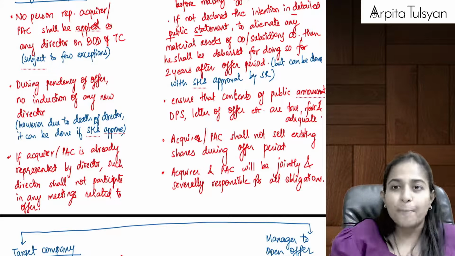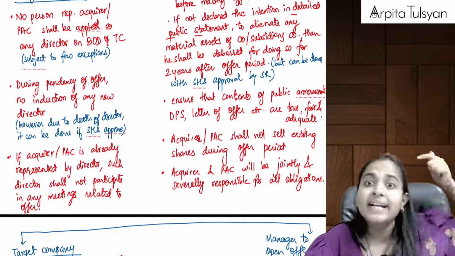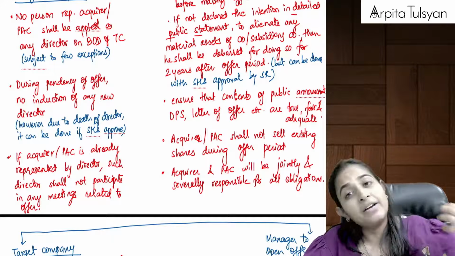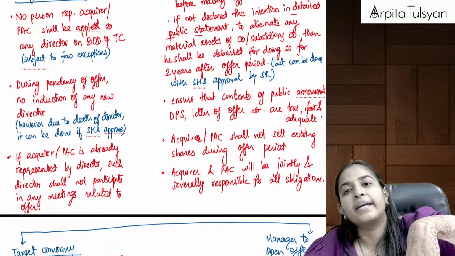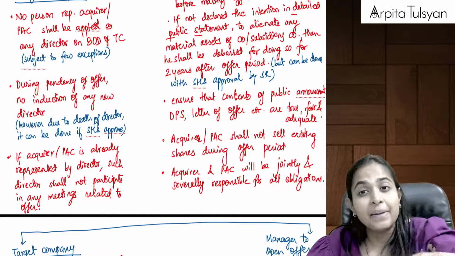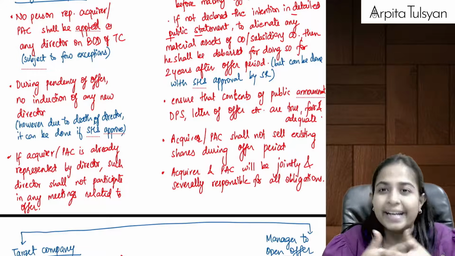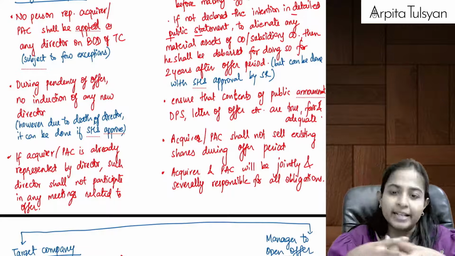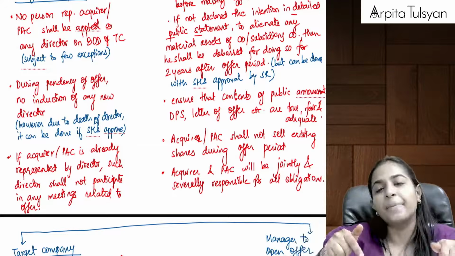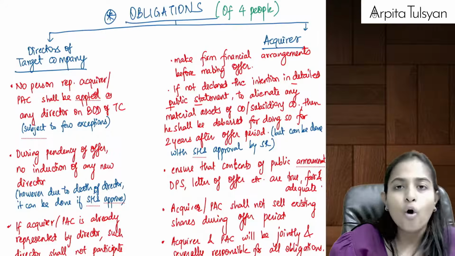Right? And suppose if acquirer or PAC was already a director in the company, or if any person representing me was already a director in the company, then that representative should not participate in any meetings relating to this offer. Basically, any person who is interested in the acquirer and is also a director in the company cannot participate in the meetings relating to the offer.